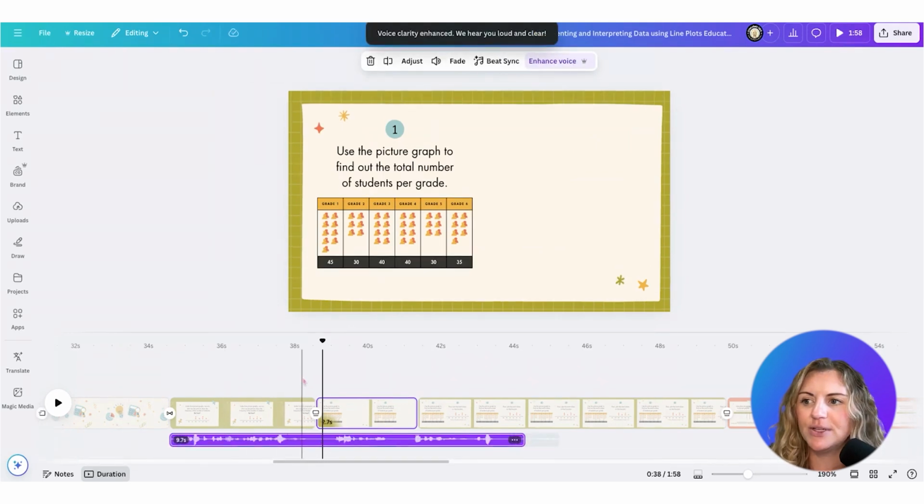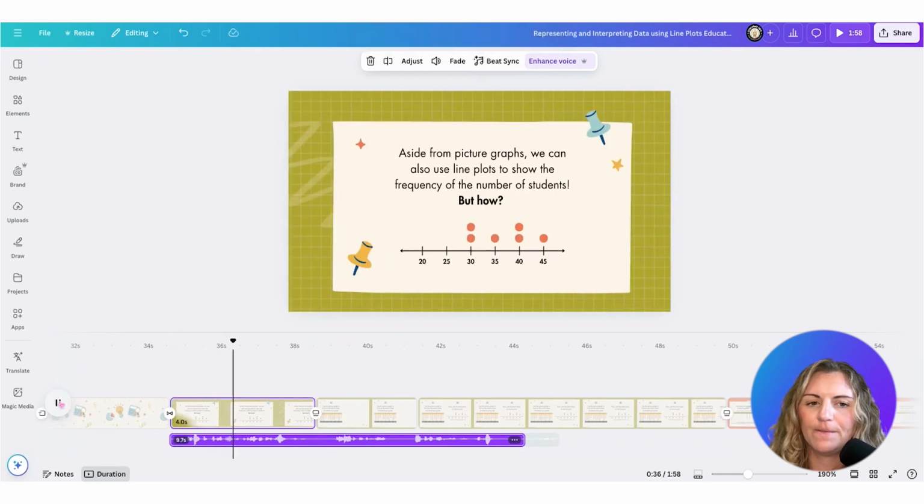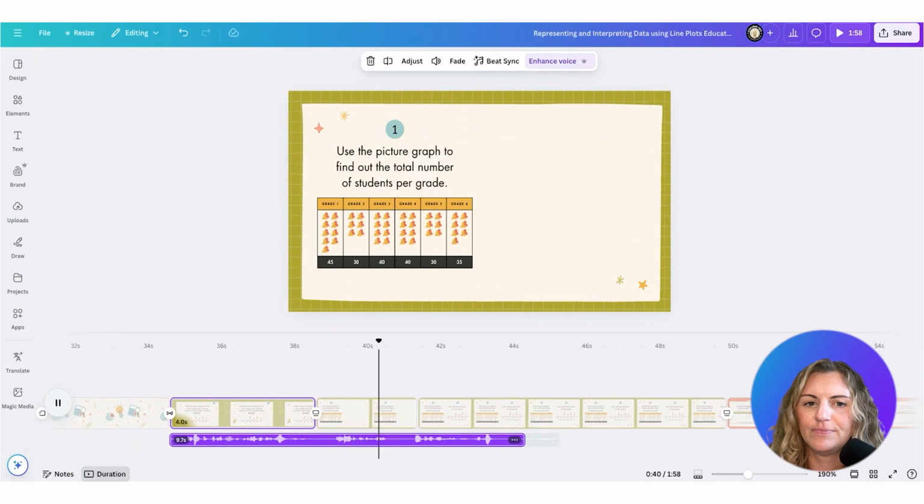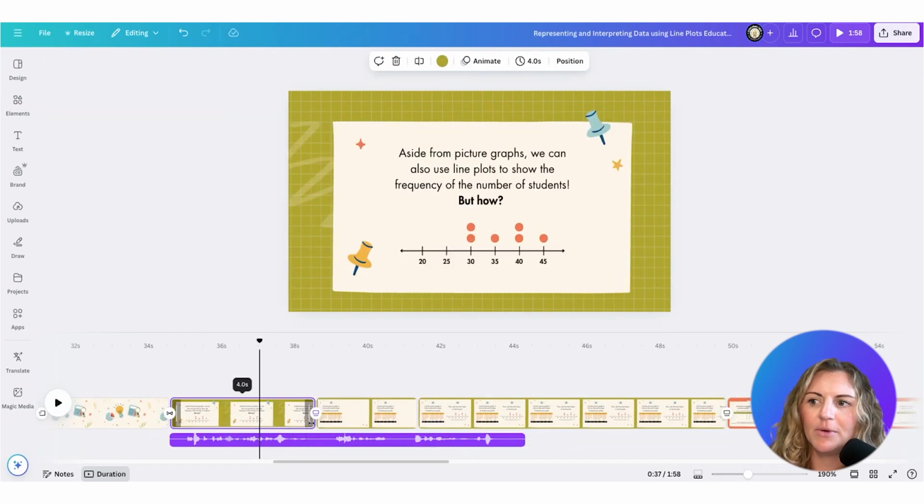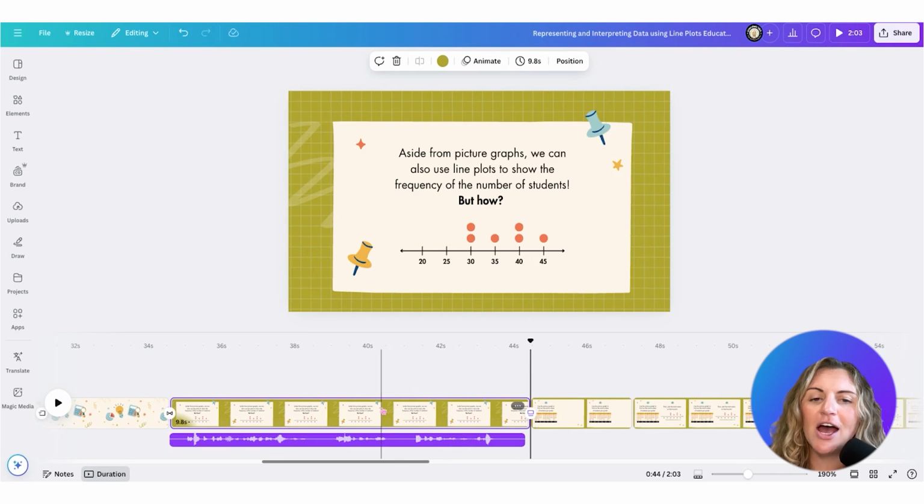And when I do, let's listen to the difference. Aside from picture graphs, we can also use line plots to show the frequency of the number of students, but how? So I'm also going to stretch out this slide here, the duration of the slide, which you can see. You can change the duration here, or you can just drag the page on the timeline.